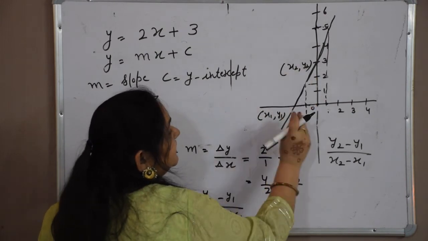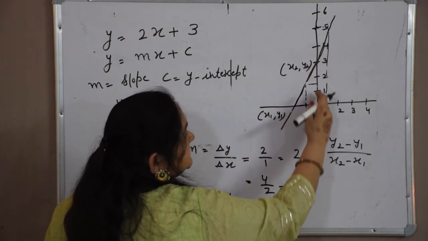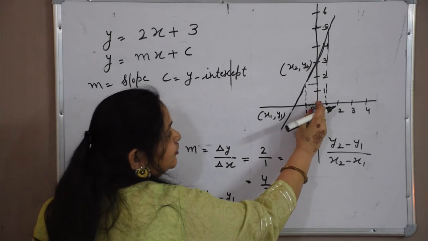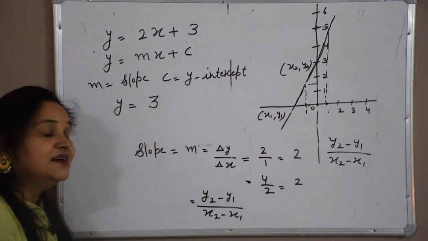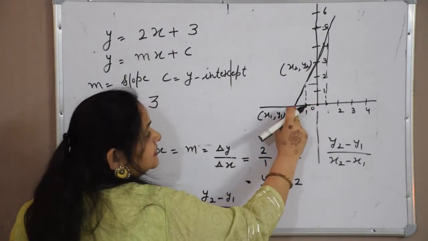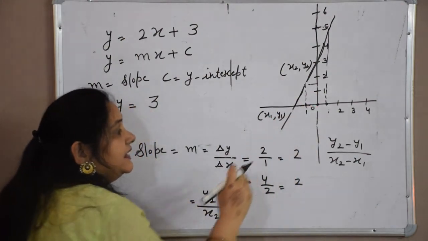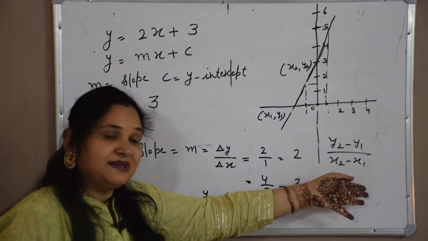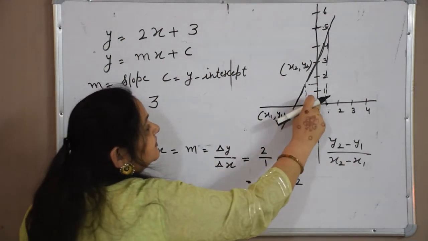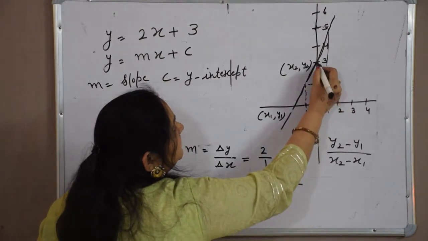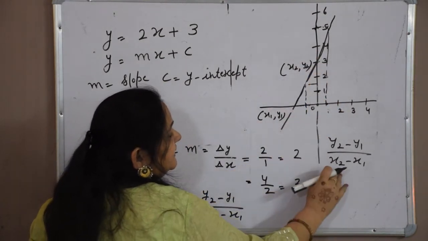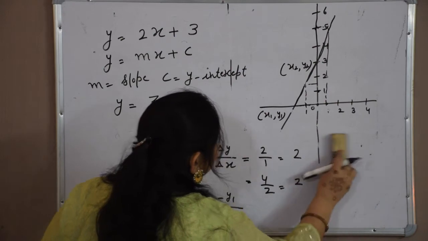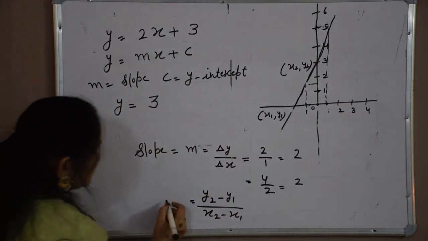From x1 to x2, the change is x2 minus x1, and from y1 to y2, the change is y2 minus y1. So it becomes a formula for the slope.